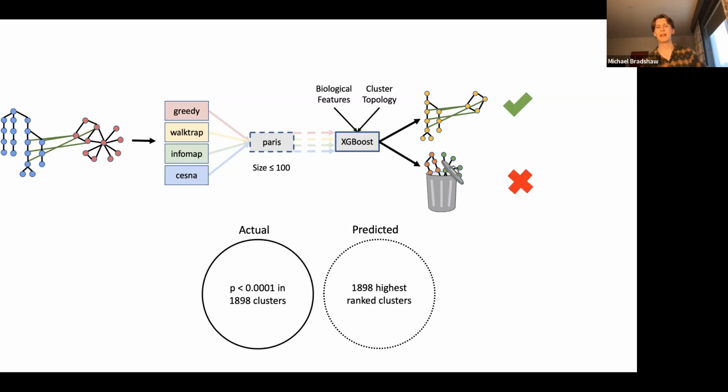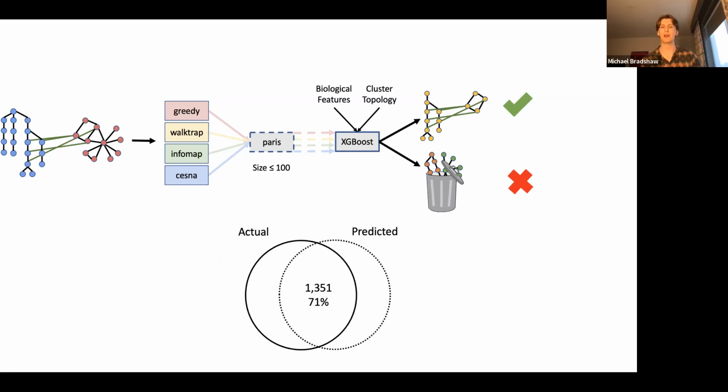In actuality, in our 2019 clusters, there are 1,898 clusters with a p-value less than 0.0001, that is to say, the actual cluster we observed had more rediscoveries in it than all 10,000 of the snowballing simulations. So by pulling that same number of clusters out of the group predicted to have the highest score, or to be the most significant, we found that the actual and predicted groups overlapped with 1,351 clusters, or about 71% overlap between the clusters that were the most significant and those we predicted to be the most significant.